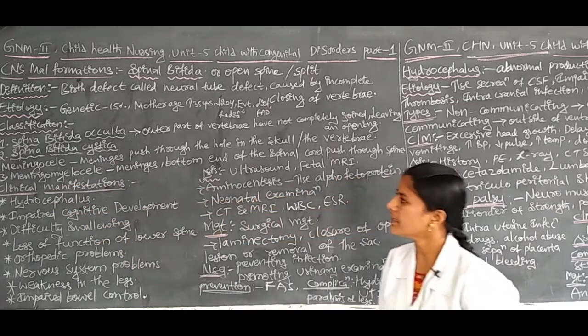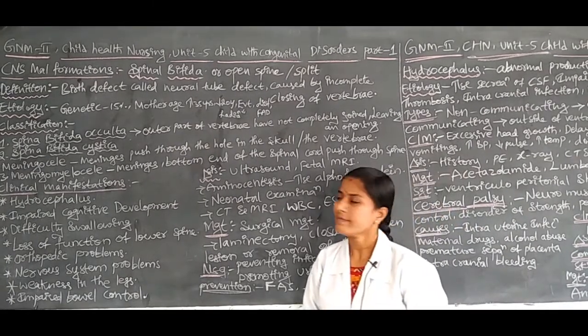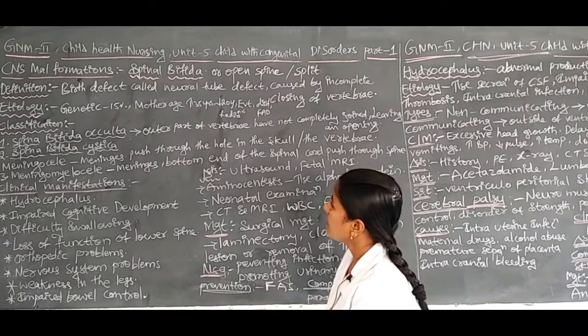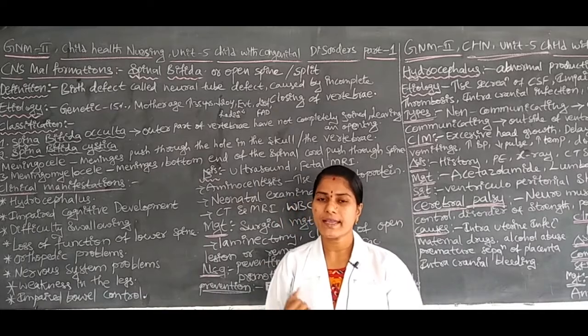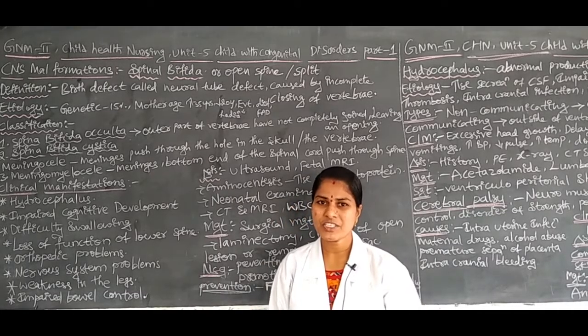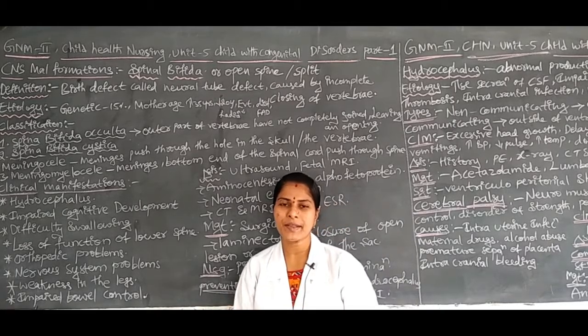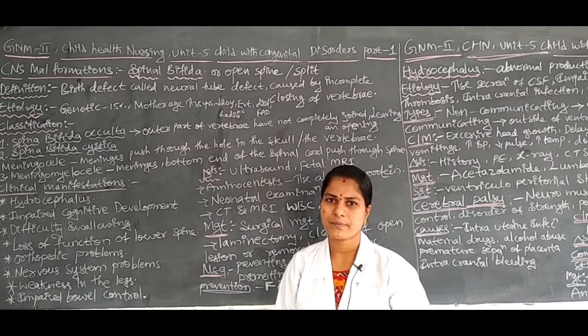In spina bifida occulta, what happens? Here the spinal cord and brain should be covered by one layer. What is that layer? Meninges, no? The meninges layer should be the covering layer of the spinal cord and brain. It protects children or human beings.